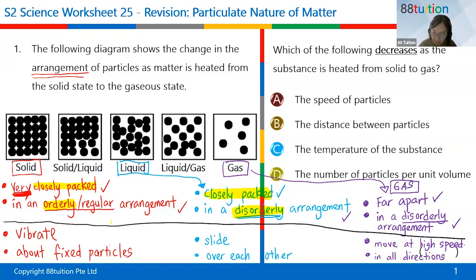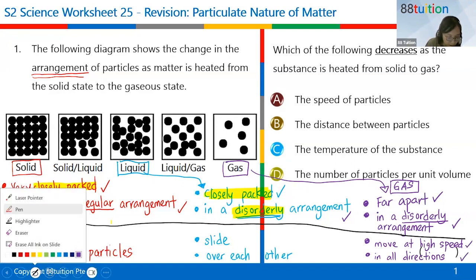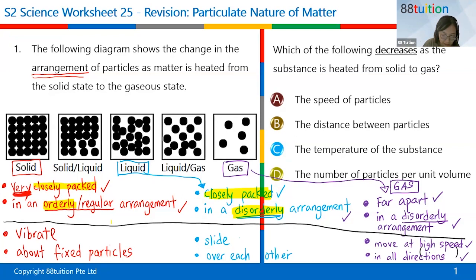All right, so again, there are two points here. Two marking points for arrangement, two marking points for motion. Everyone clear? Most of the time, students, if this is an essay question or open-ended question, you don't get full marks because you always give half the answer only. Okay, let me check if anyone is in the waiting room. No. Okay, so going back to this.